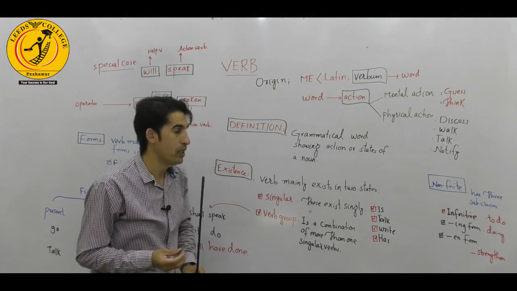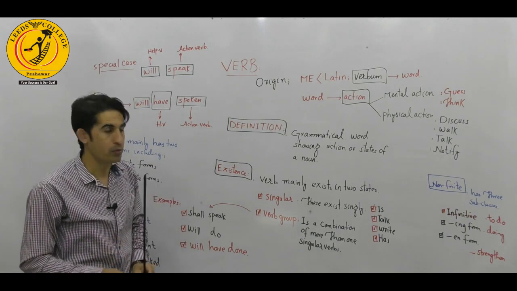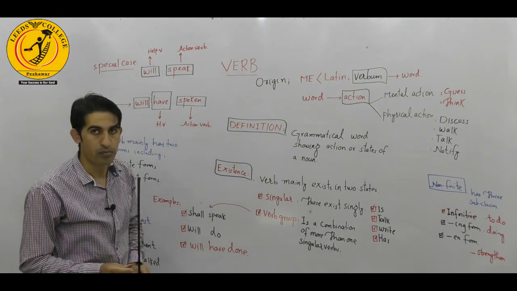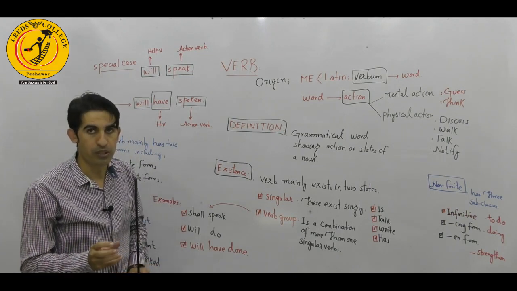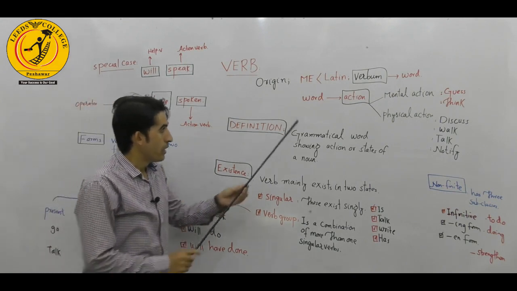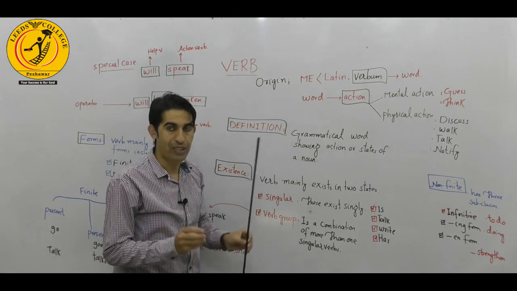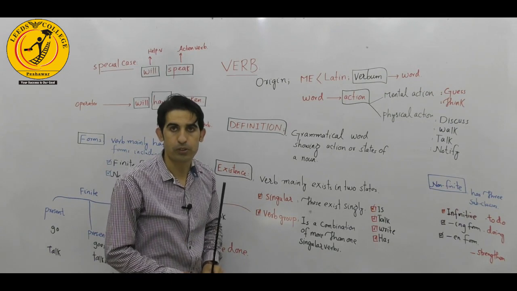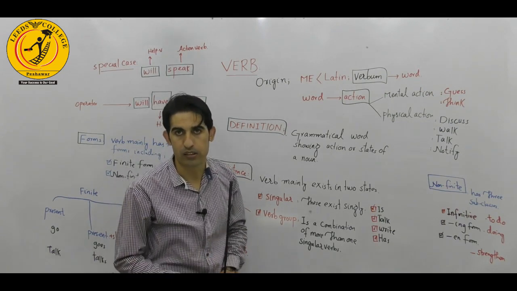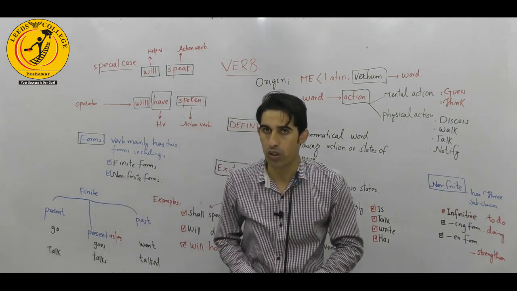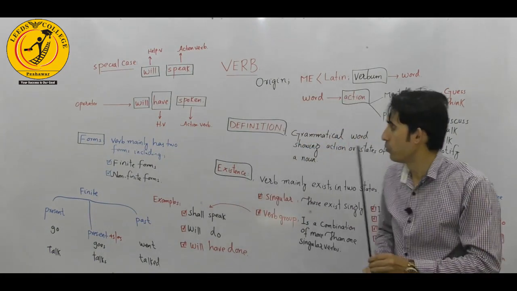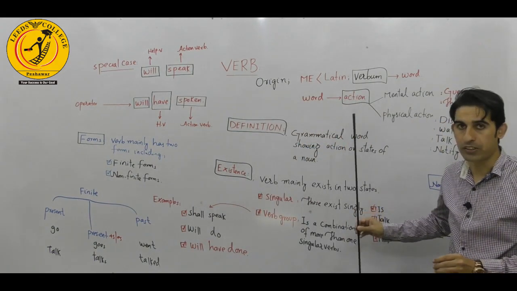But we have a question: what kind of word does verb refer to? It's a word which shows action. For example, speak, talk, discuss, notify, walk. All these verbs are words showing action.